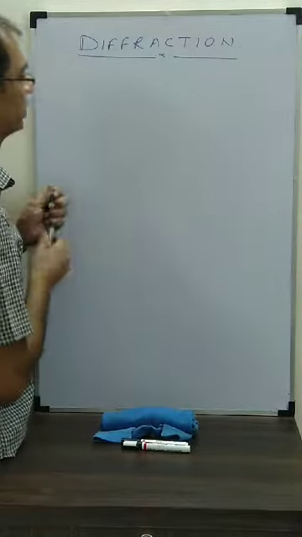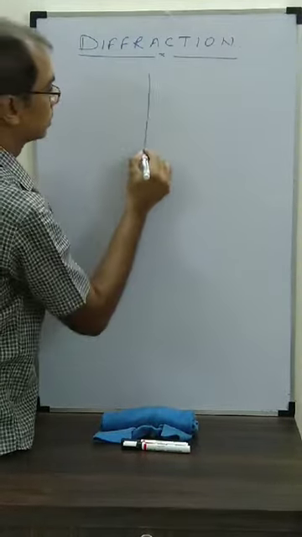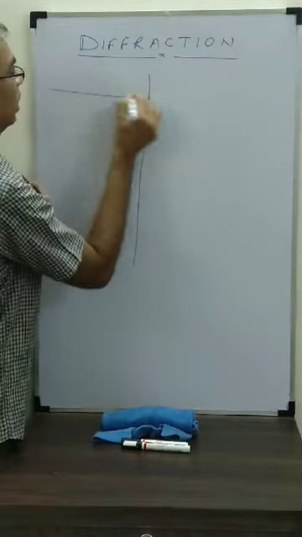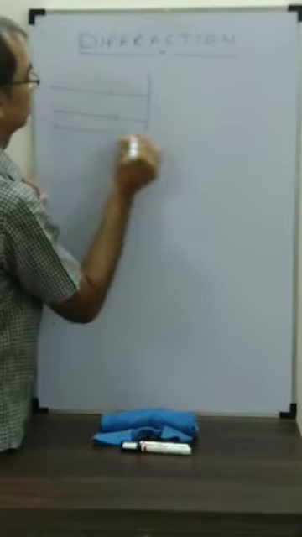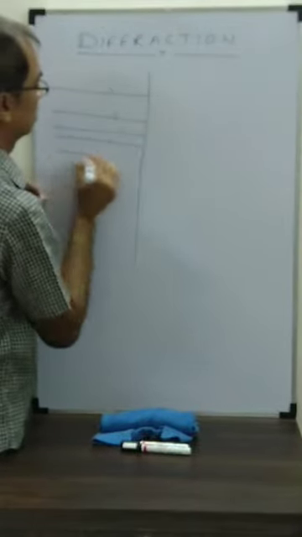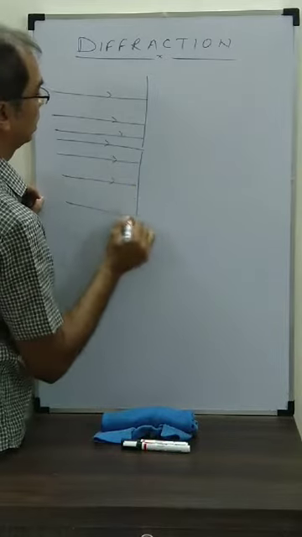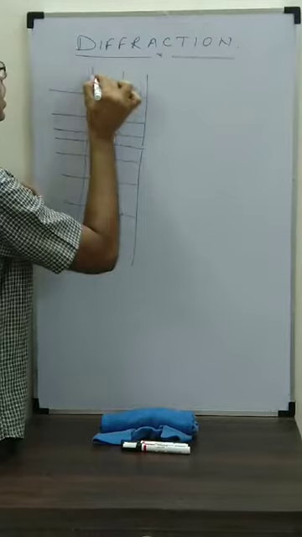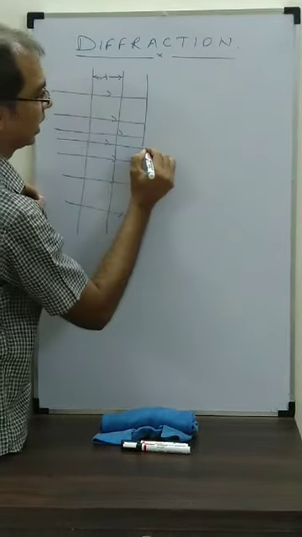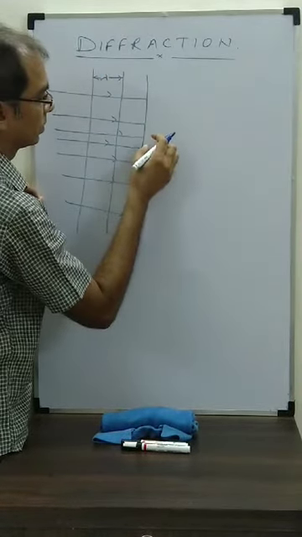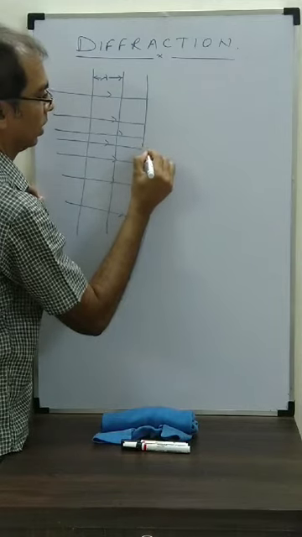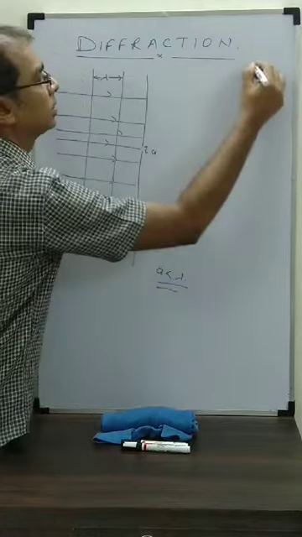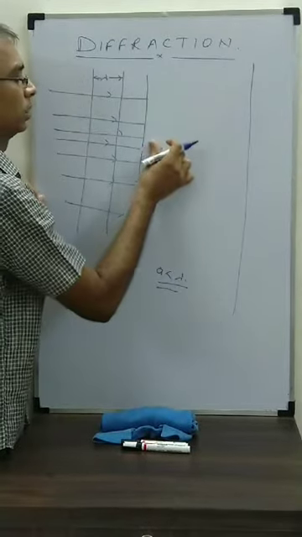If the opening is very small, this is the opening. Can you see that? Now, if we take the rays over here, something like this, these are plane wavefronts. So in this case, what I have done is this side A, I have made it very, very small. A is even smaller than lambda, and here is the screen. What's going to happen? Just check.